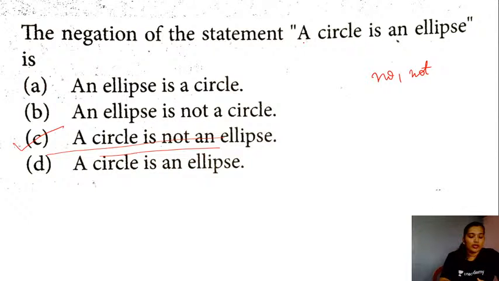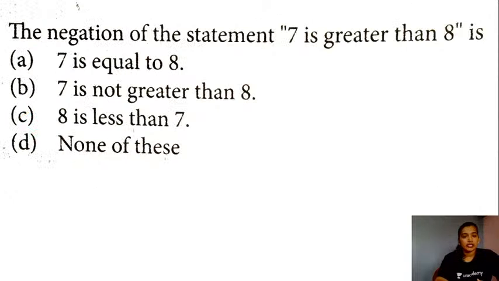Yes, are you all following with this, students? Did you all understand this? The right answer here in this case is going to be option C, that is, a circle is not an ellipse. Right, then let's proceed with the next question.